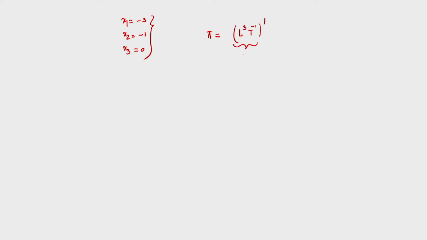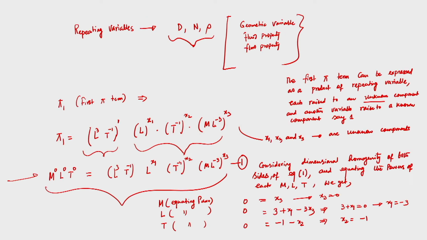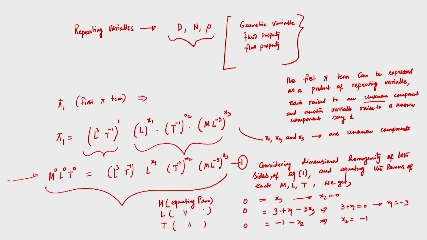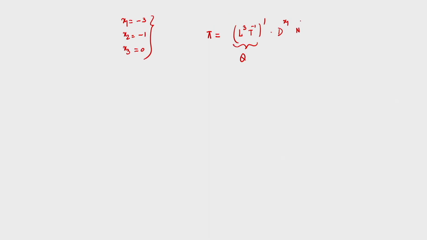This is nothing but Q, that we took while trying to obtain the dimensionless pi term, into D to the power x 1, that is L to the power x 1, N to the power x 2, and rho to the power x 3. That is what we wrote in the previous slides.